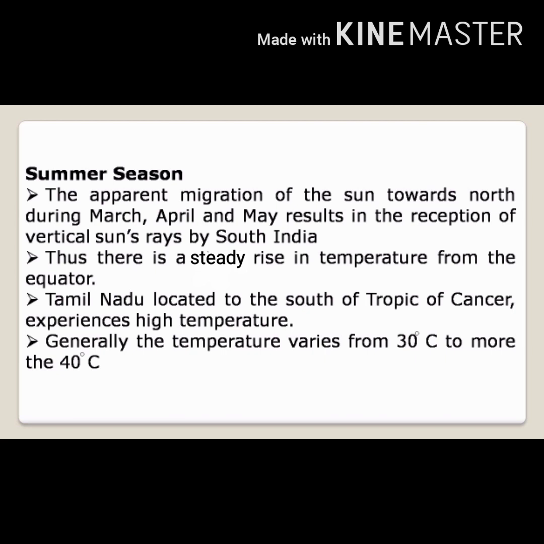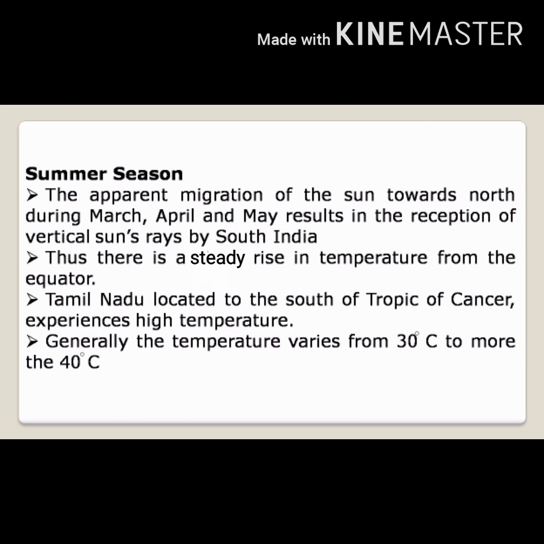Tamil Nadu, located to the south of the Tropic of Cancer, experiences high temperature. The Tropic of Cancer and Tropic of Capricorn are imaginary lines, east to west, like latitudes. So it experiences high temperature. Generally, the temperature varies from 30 degrees Celsius to more than 40 degrees Celsius.